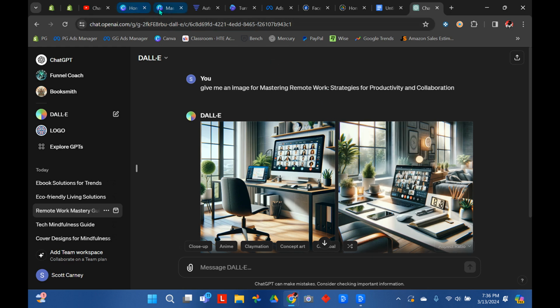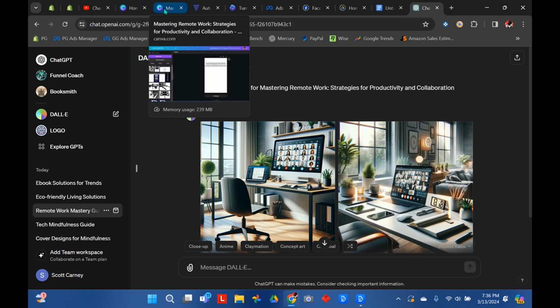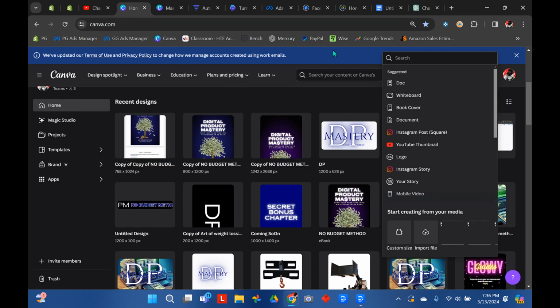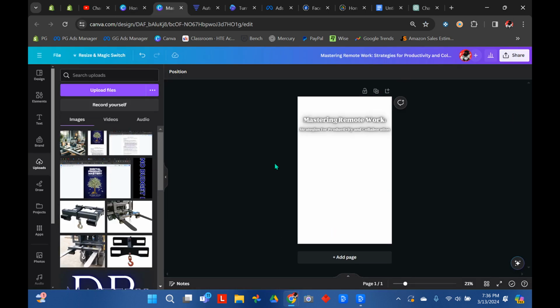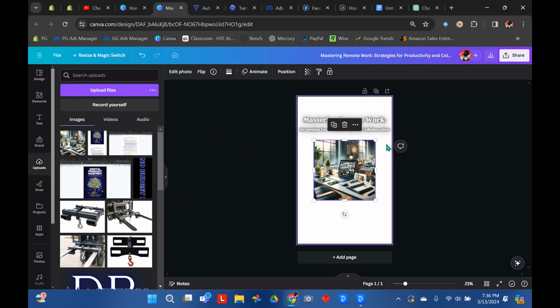You'll then want to go and open up canva.com. Make a free account and go to the top right here and click create an image and click or search for, if you don't have it up here, book cover. Next, it'll open up this new canvas for you. You're going to want to go over to the left here, click uploads, and upload the new file that you just got from DALL-E. Once it's done uploading, click it to bring it over to the canvas.